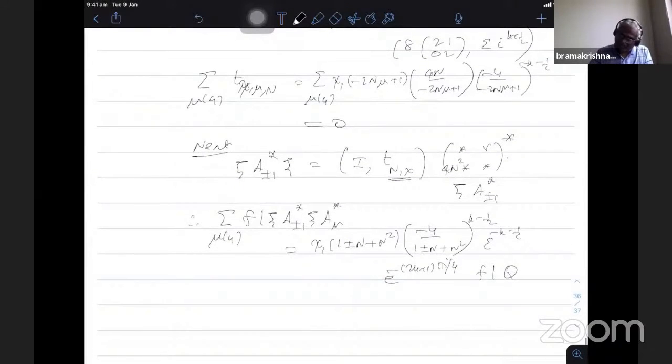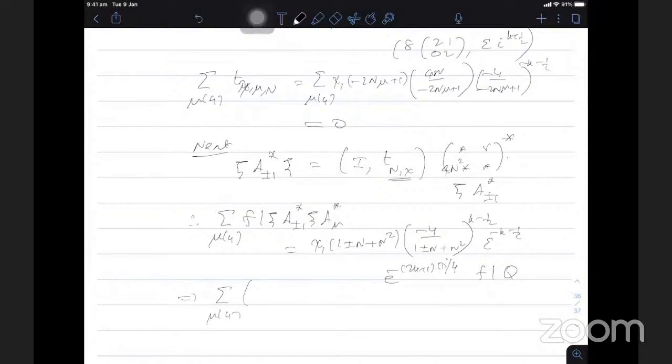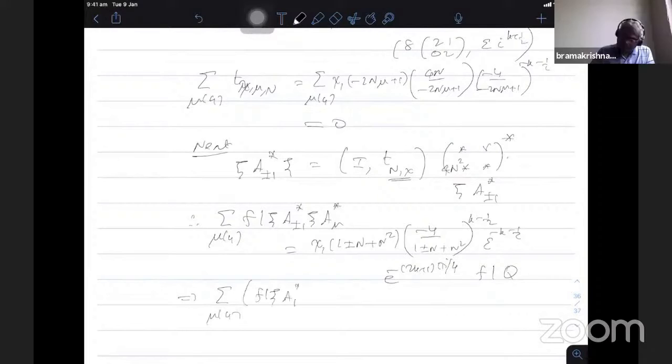Again, I have to sum over. Therefore, I individually do plus 1 and minus 1. When I have this one, this implies when I do this, sum over mu modulo 4 of f bar psi a1 star psi a mu plus f bar psi a minus 1 star psi a mu, I have to add these two times.